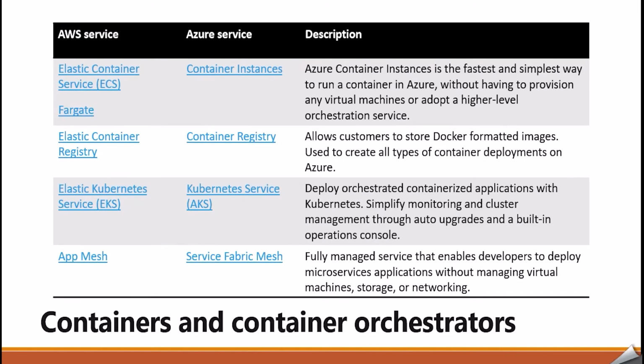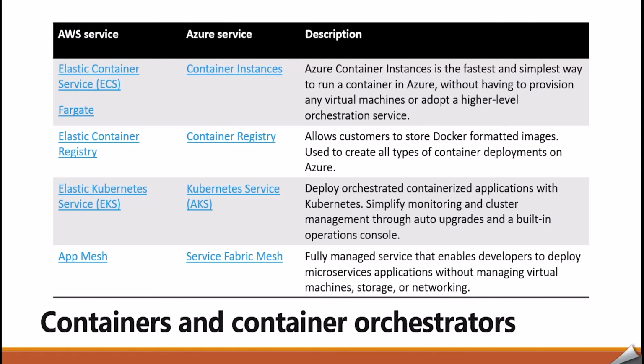Now, containers and container orchestrators. In this section, AWS provides ECS, Fargate, Elastic Container Registry, EKS, which is Elastic Kubernetes Service, and App Mesh. In Azure, it provides Container Instances, Container Registry, Kubernetes Service, and Service Fabric Mesh. So let's compare one by one. Elastic Container Service or Fargate.